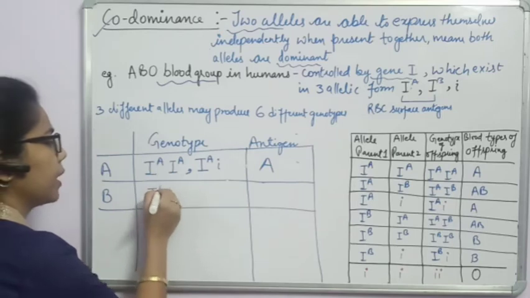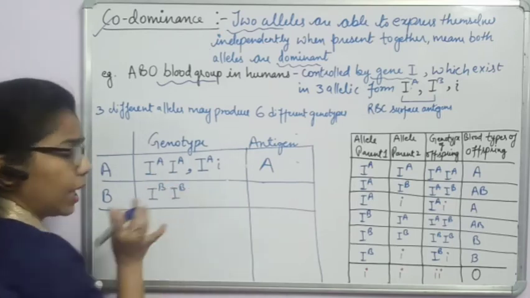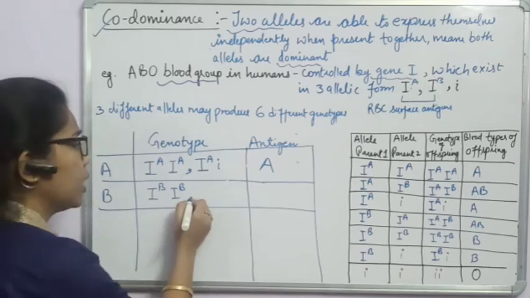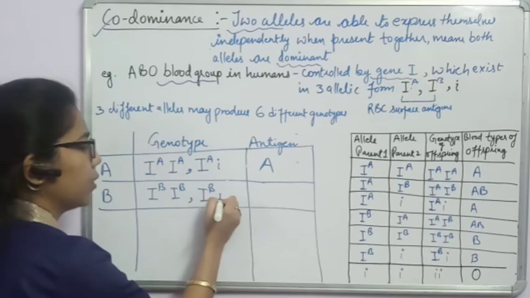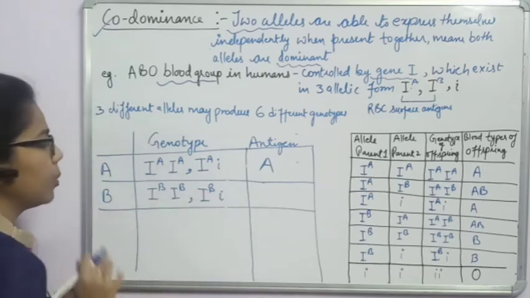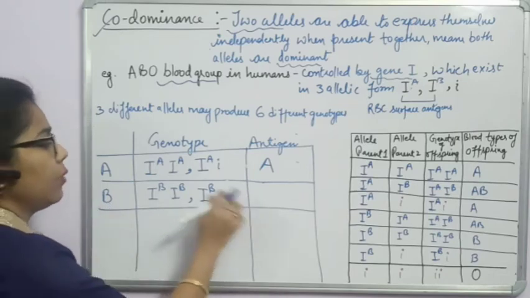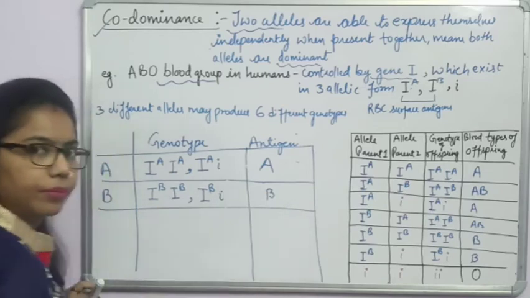It may be IB and IB, both alleles are IB, or IB may combine with small i. Fine. So what type of blood group will it form? B blood group. And what type of antigen will be there? Antigen will be B.